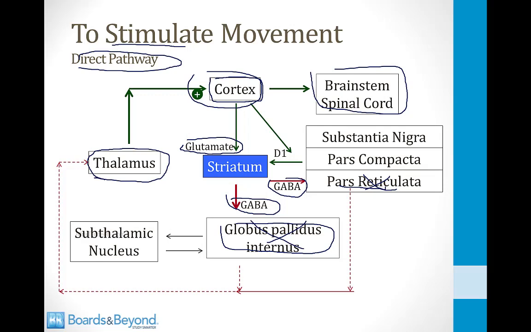The only confusing part is there is a little side amplifier of this system. At the same time the cortex activates the striatum, it also activates the pars compacta of the substantia nigra. This will stimulate the striatum with dopamine through D1 receptors, and that just sort of amplifies the whole process. Some people call it a kickstarter or a modifier of the whole process, but it's not really the main thread. The main thing that's going on is you're holding back the globus pallidus internus and the pars reticulata so the thalamus can do what it wants to do.